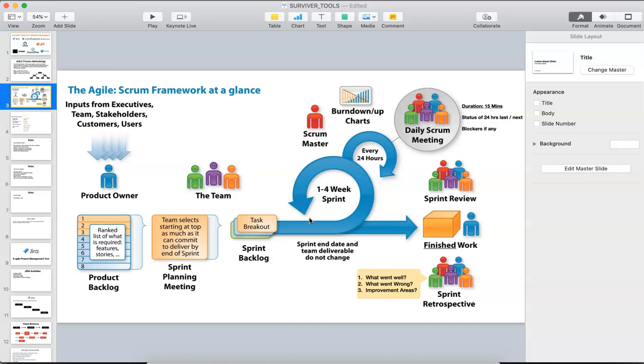Those bugs also need to be fixed in sprint 2. Whatever pending work is there will be carried forward to the next sprint. This is how the agile methodology works in companies.